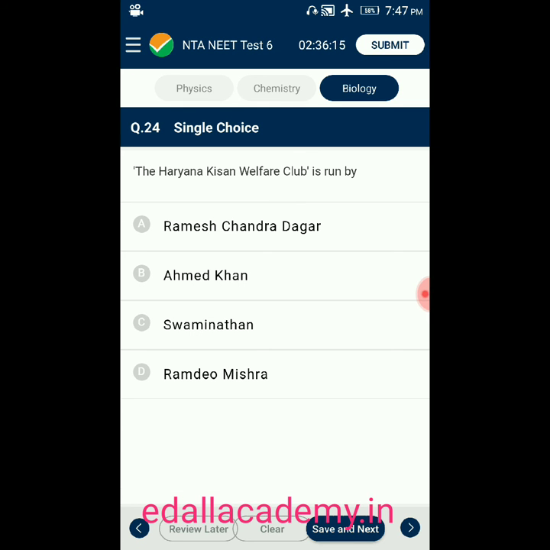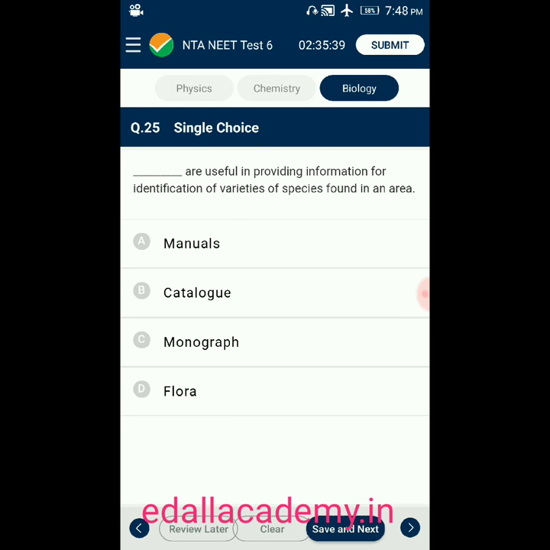Question number 24. The Haryana Kitchen Welfare Club is run by option A, Ramesh Chandra Dagar, option B, Ahmed Khan, C, Swaminathan, option D, Ramdev Mishra. The answer is Ramesh Chandra Dagar. Option A. Question number 25.